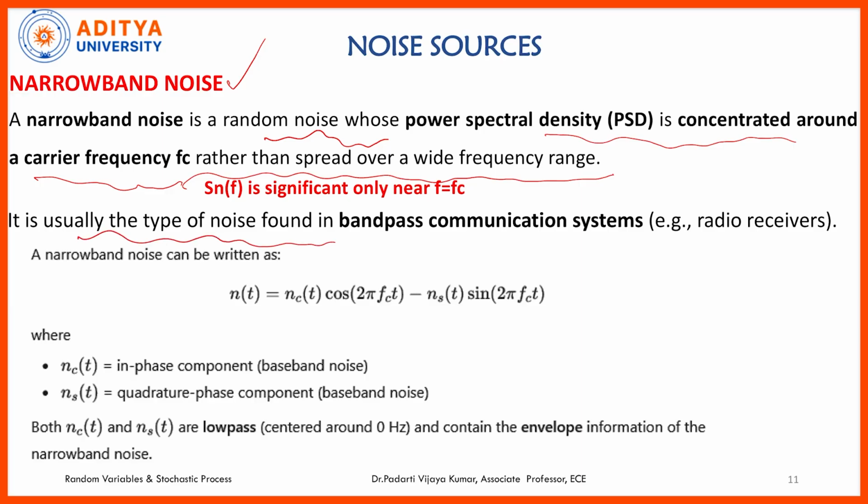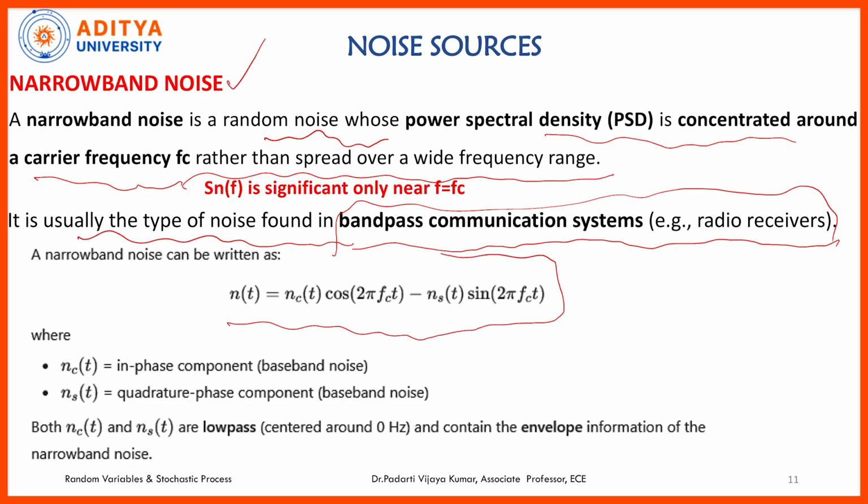It is usually the type of noise found in bandpass communication systems. Particularly in radio receivers, we use bandpass filters, and in the bandpass filters we see this effect, narrowband noise. A narrowband noise can be mathematically expressed as n(t) = nc(t) cos 2 pi fc t minus ns(t) sin 2 pi fc t, where nc(t) is the in-phase component of the baseband noise and ns(t) is the quadrature phase component of the baseband noise.